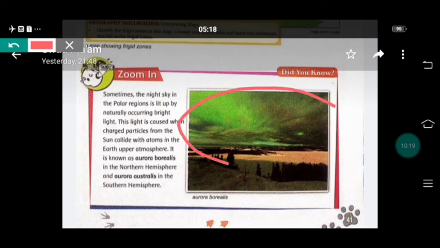This type of naturally occurring sight is called Aurora Borealis in the northern hemisphere, and Aurora Australis in the southern hemisphere.